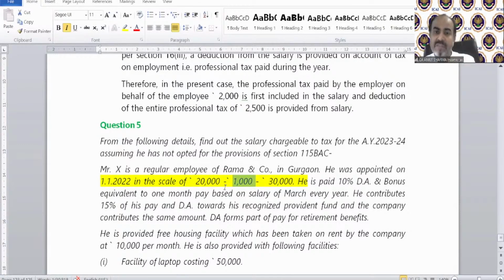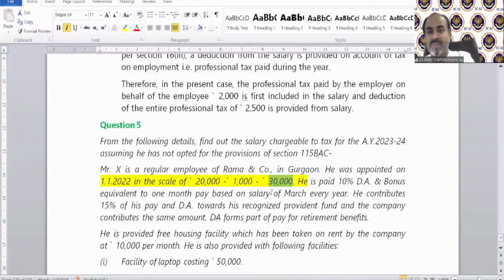So from 1st January 2022, you are getting 20,000 rupees per month, but from 1st January 2023 you will get 21,000 per month, till it reaches 30,000 per month. After 1 year it will be 22,000, and after 1 year it will be 23,000. So the scale will increase until your salary reaches 30,000 per month. After that, it will remain 30,000.